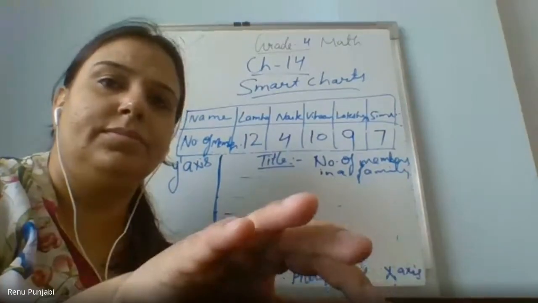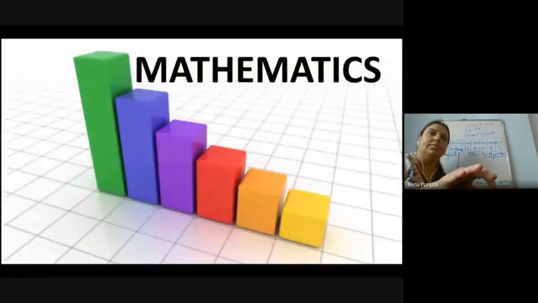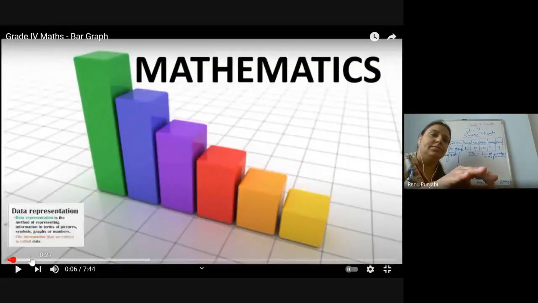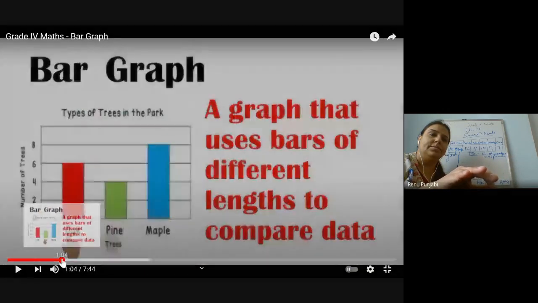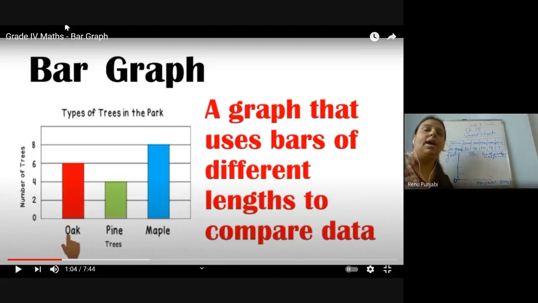I hope you are all ready for the maths class. In today's class, we will see a graph that uses bars of different lengths to compare the data. Can you see here the bars are there?